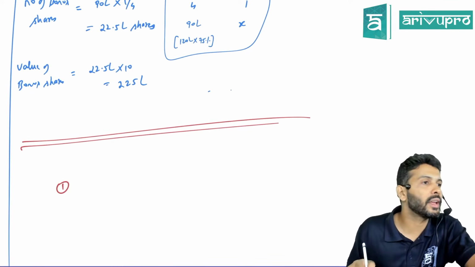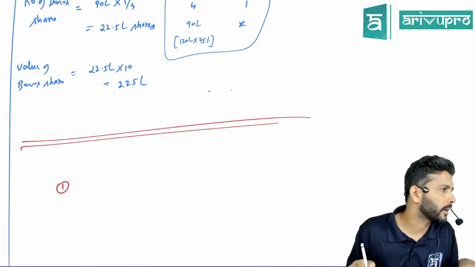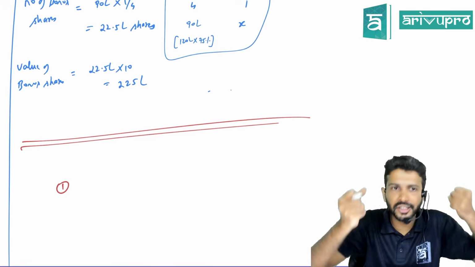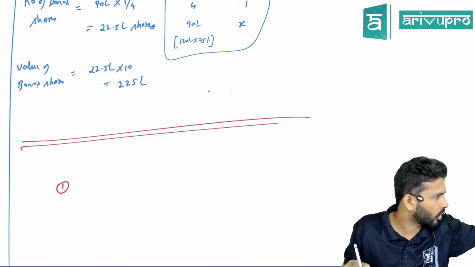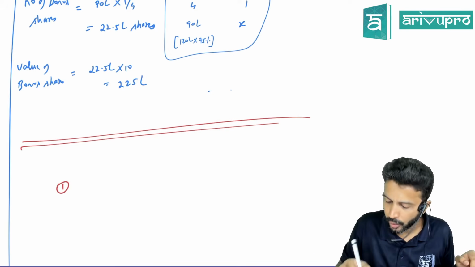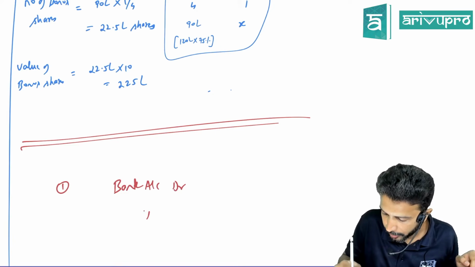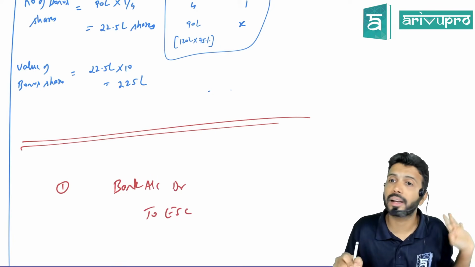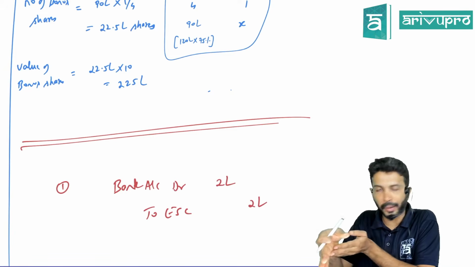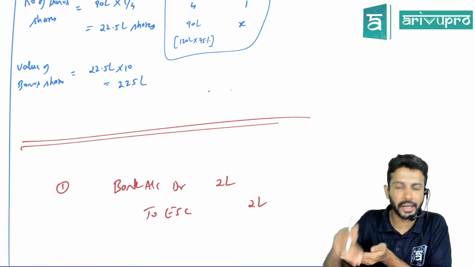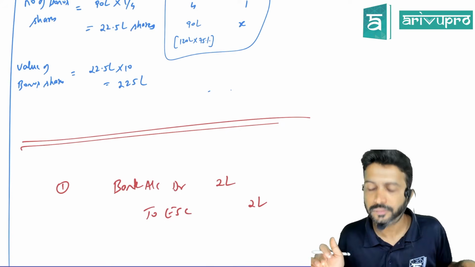Sir, if you have issued equity shares worth 225 lakhs or let's say 2 lakh rupees, what's the journal entry? You have issued equity shares and received money. Forget about application, allotment, first call, final call drama. Tell me in one journal entry, what is that one journal entry? Bank account debit to equity share capital. Can I say so? If you have issued equity shares worth 2 lakh, you'll pass this entry for 2 lakh. If it is for 225 lakh, same journal entry for 225. Am I right in saying so?